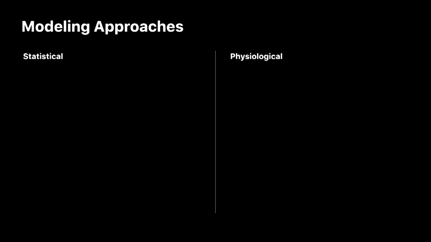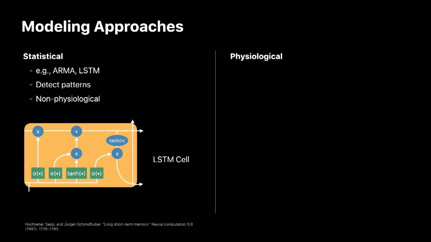Existing approaches for forecasting blood glucose broadly fall into two categories: statistical and physiological. Statistical approaches, like the classic ARMA time series models, or machine learning models, like RNNs, find patterns in the observed time sequences. No mechanistic information is specified in these models. Structure is derived purely from observational data, which can lead to physiologically implausible forecasts, like a rise in glucose following